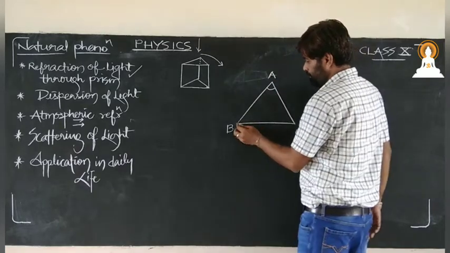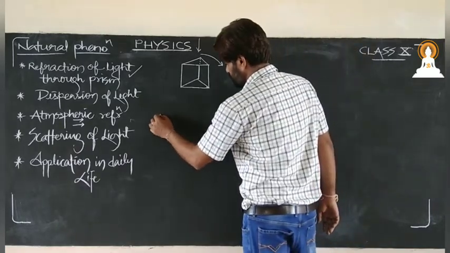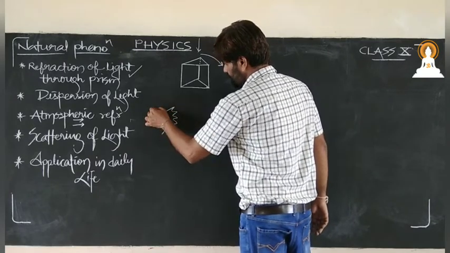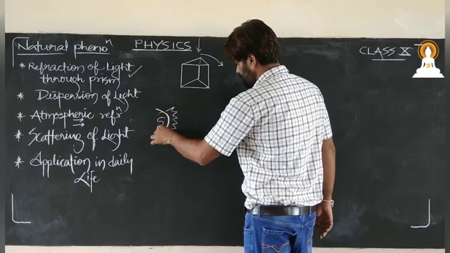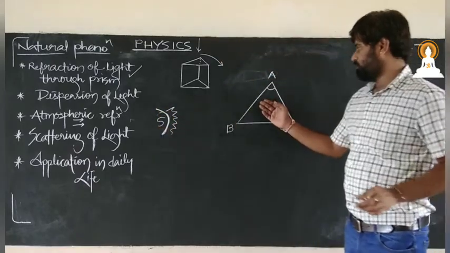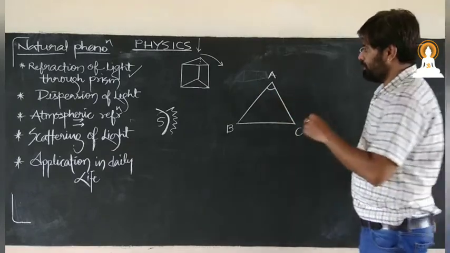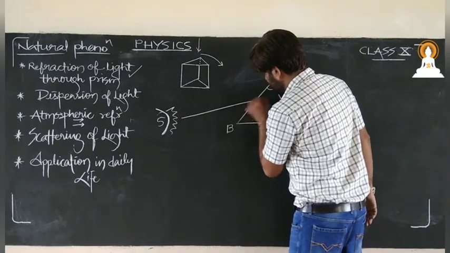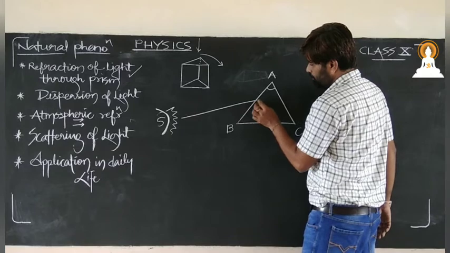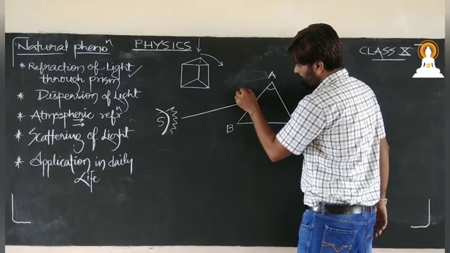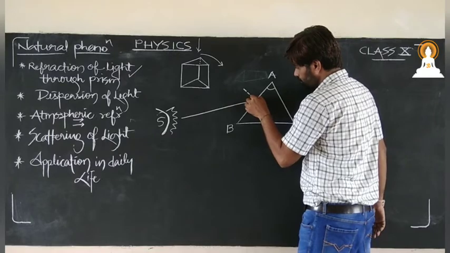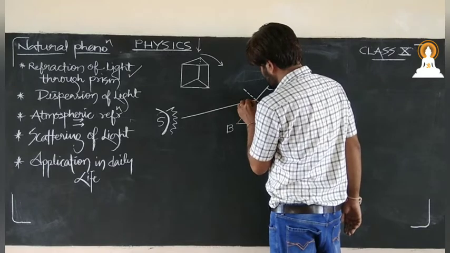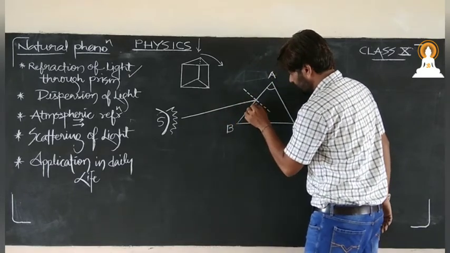Now suppose here is our source of light S. If this light is incident over the AB surface, coming like this, this is the point of incidence. At the point of incidence, we will draw a normal. Suppose this point of incidence is E.